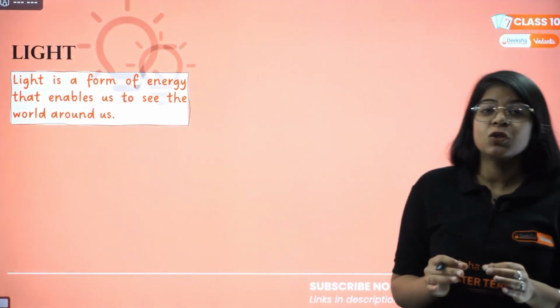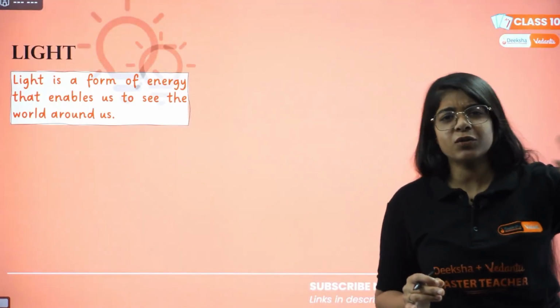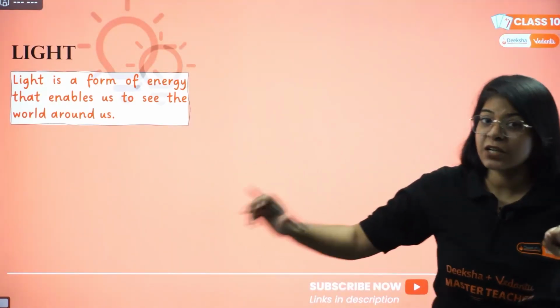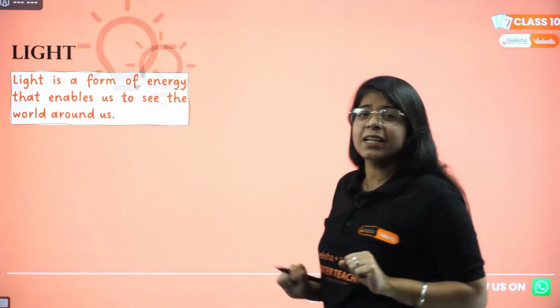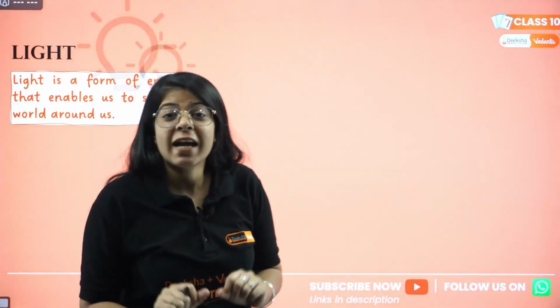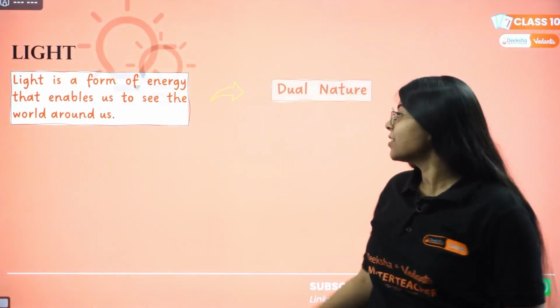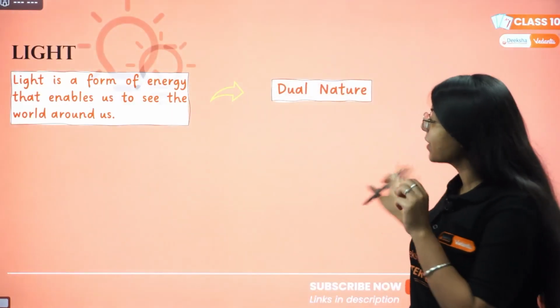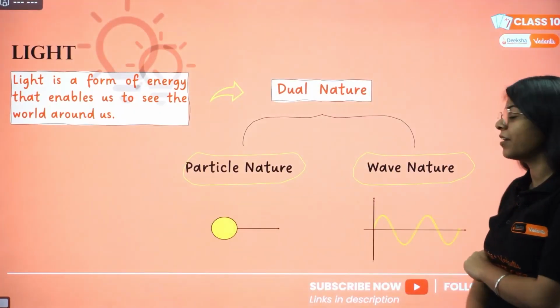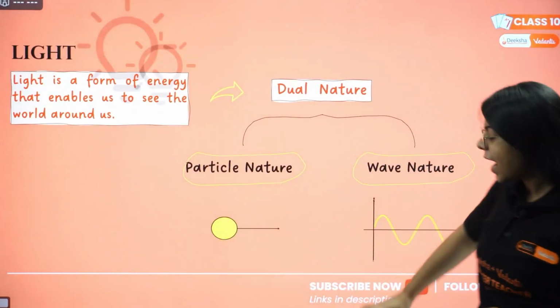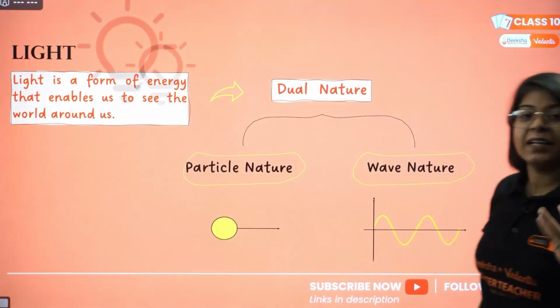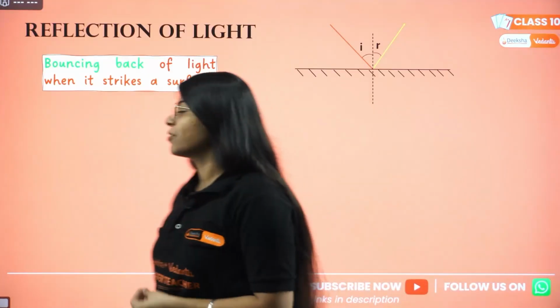Now, as we know, Newton said light is a particle, but Huygens sir said, no, Newton, you are wrong. Light is actually a wave. So what exactly is it? Light, my friend, has dual nature. It acts both as a particle and as a wave.